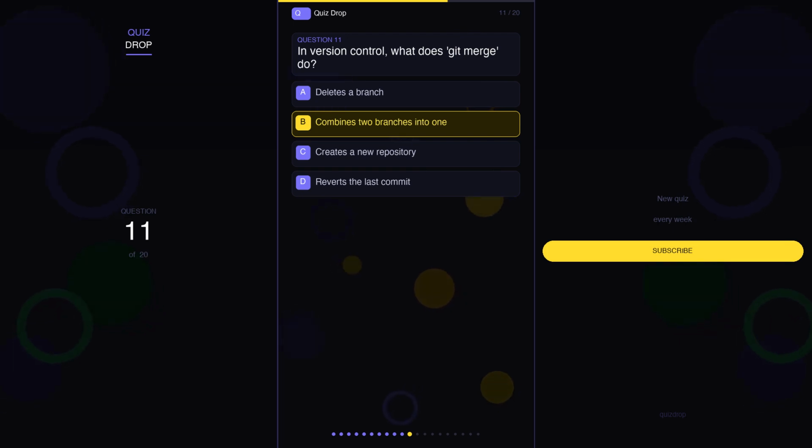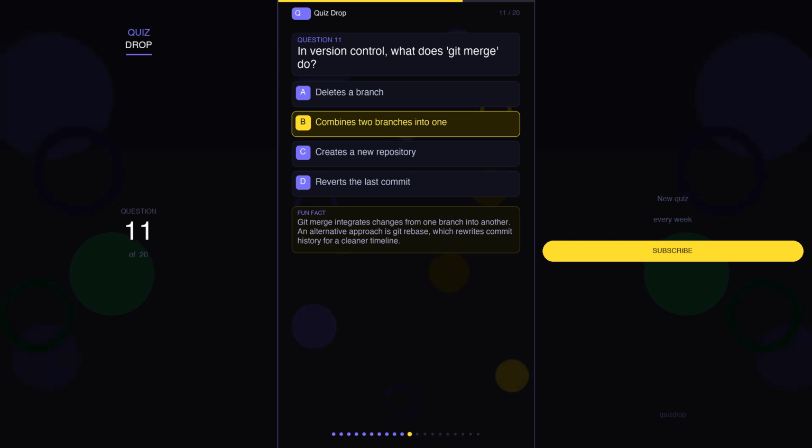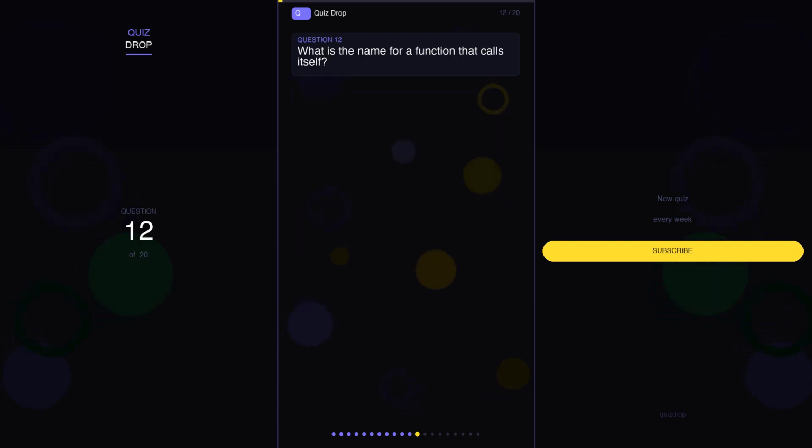The correct answer is B. Combines two branches into one. And here's a fun fact. Git merge integrates changes from one branch into another. An alternative approach is git rebase, which rewrites commit history for a cleaner timeline.